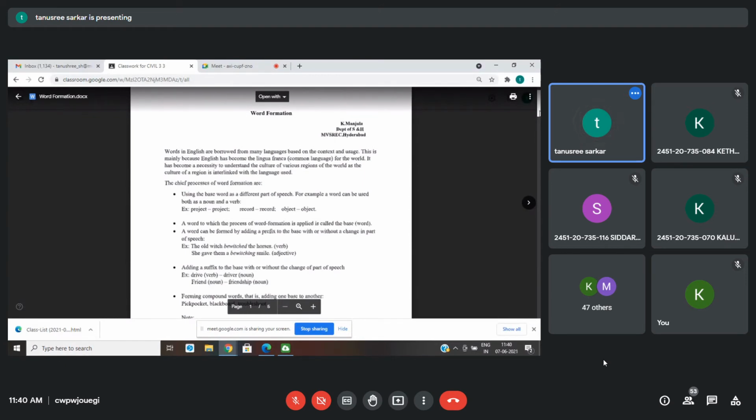Then through the passage of time, if you start using that language more and more, it becomes richer and richer. English is the richest language in terms of vocabulary, you could say.